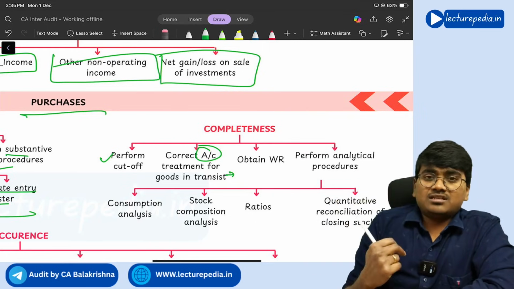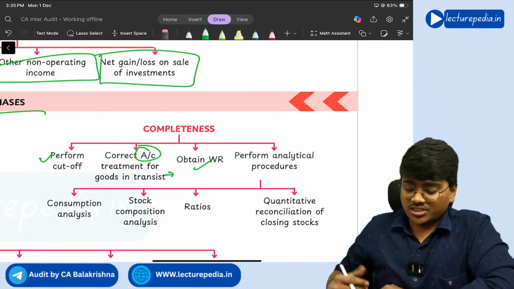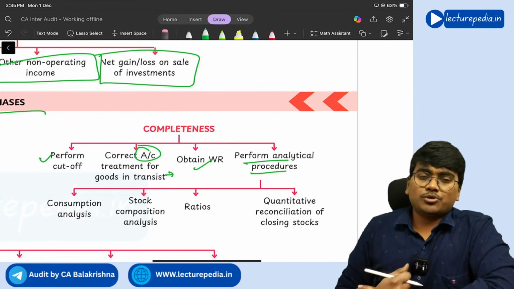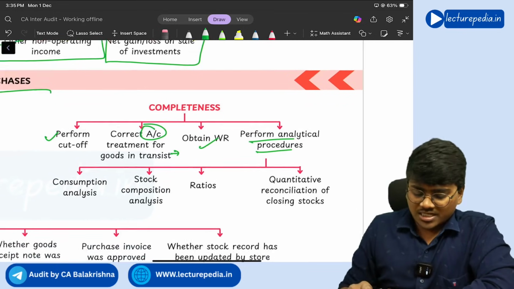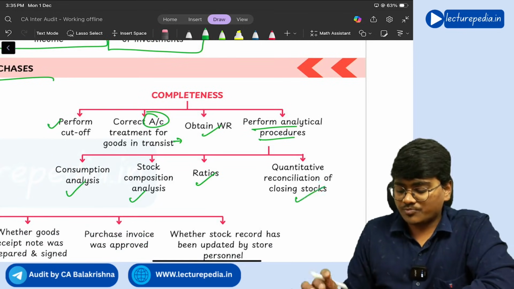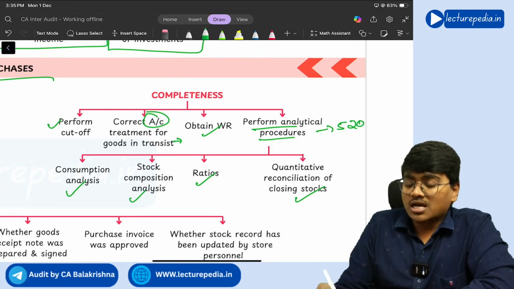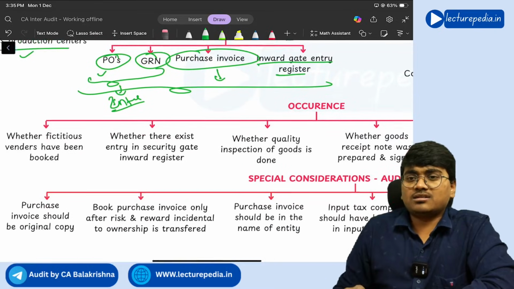If risk and reward is transferred, you should recognize it as purchase. Next, obtain written representation, perform analytical procedures. Analytical procedures means, as I already told you, you need to perform consumption analysis, stock composition analysis, ratios, quantitative reconciliation of closing stock. This analytical procedure we have discussed in SA 520 separate standard, right?